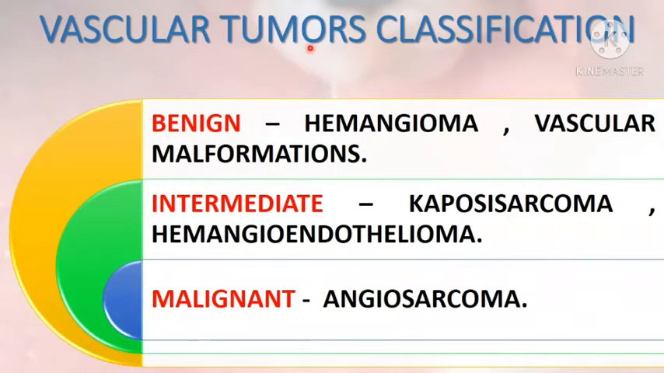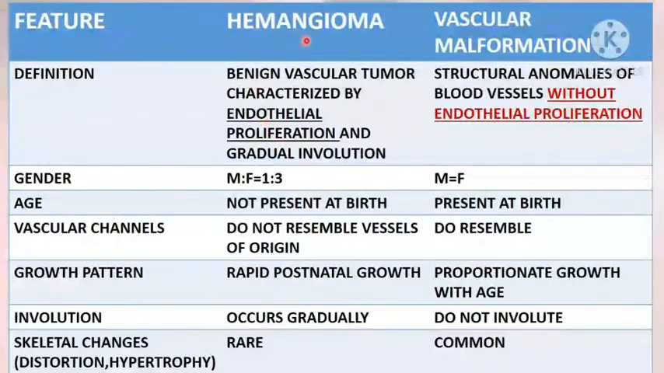You need to know vascular tumors classification because benign hemangiomas sometimes can mimic angiosarcoma, whereas low-grade angiosarcomas can mimic hemangiomas. Under vascular tumors, we have three categories: benign, intermediate grade, and malignant. Under benign, we have hemangioma and vascular malformations. Intermediate category includes Kaposi sarcoma and hemangioendothelioma. Malignant, angiosarcoma. Let's see the differences between hemangioma and vascular malformation, which are the benign vascular tumors.